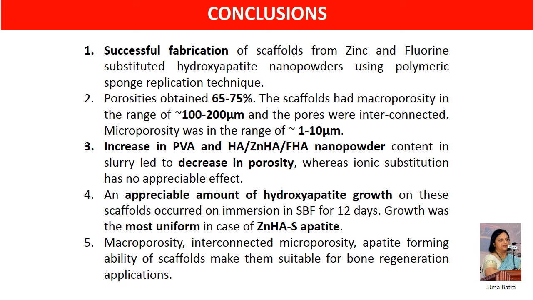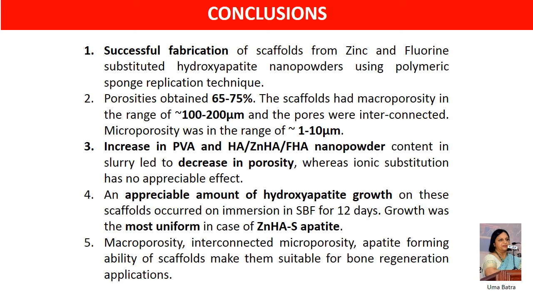From all these results, we can conclude that successful fabrication of scaffolds from zinc and fluorine substituted hydroxyapatite nanopowders using polymeric sponge replication technique was possible. Porosity in the range of 65 to 75% was obtained. It has macroporosity in the range of 100 to 200 micrometers and microporosity in the range of 1 to 10 micrometers.